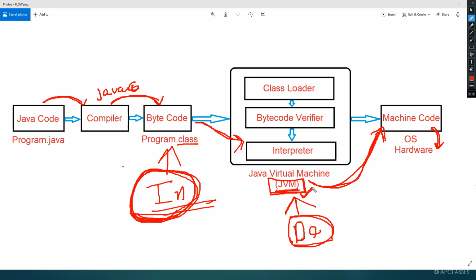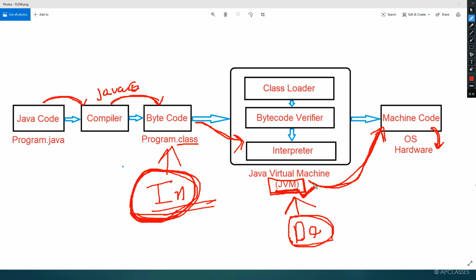Okay, so next time you want to execute a Java program, run Java software, or do anything with a Java program or Java software, first of all install JVM on your computer. Without installing JVM, you cannot execute a Java program. The execution environment is only possible if you have a JVM. If you have a JVM, only then can you run a Java program.